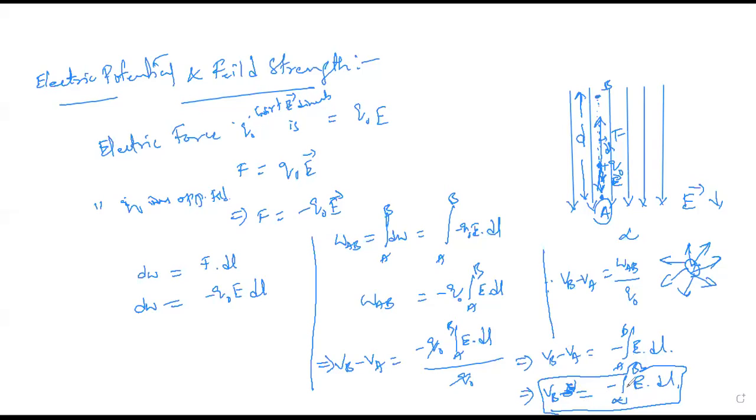Now, we can also write this in a different way. How can you write it? Because it is E dot DL, so the electric potential can also be written with E dot DS.